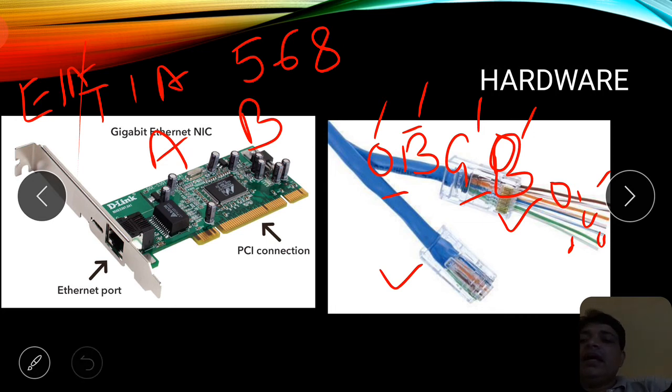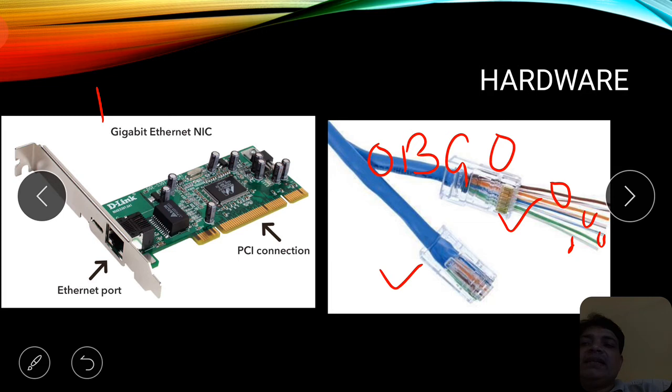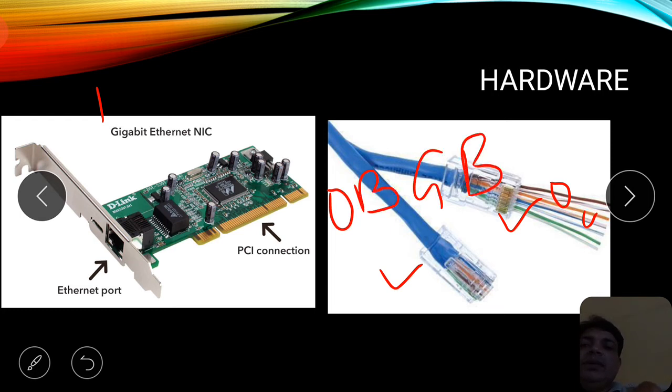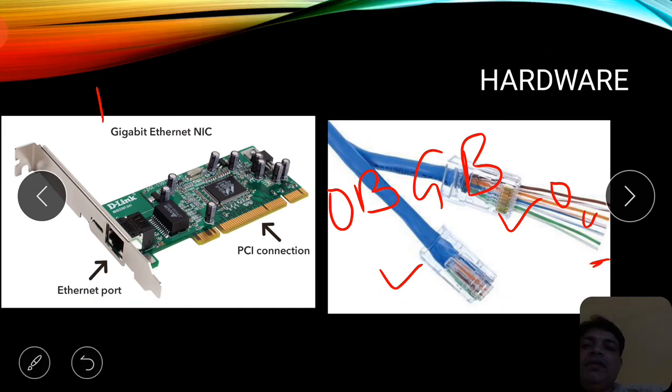Till then, I'll give you a glimpse, and give an idea of how these particular wires are supposed to be connected. As I have given an acronym in the form of OBGB, it has a logic actually. What does it mean? As you can see here: green white, green, blue white, then orange white, then orange, then blue, then brown white, and then brown. It is actually a type of arrangement which has been done here, right?